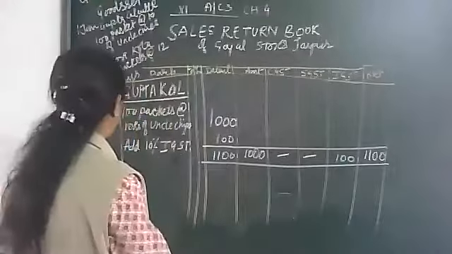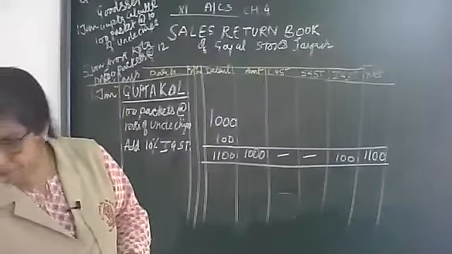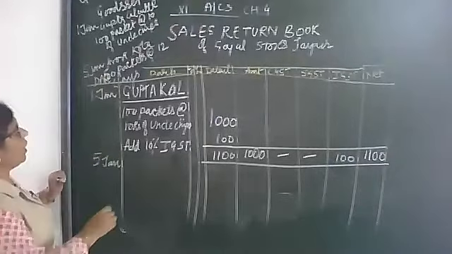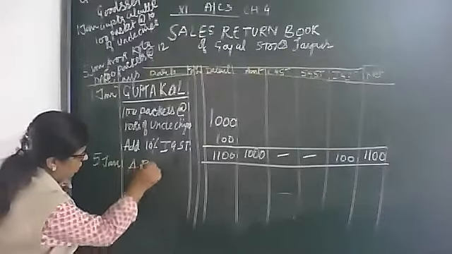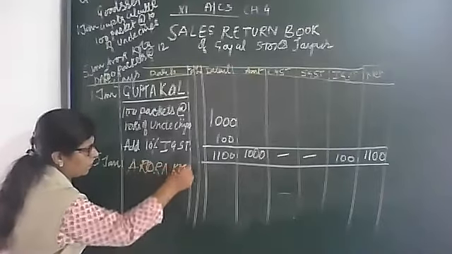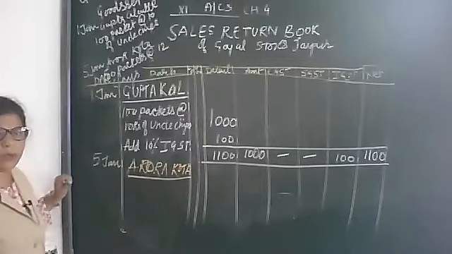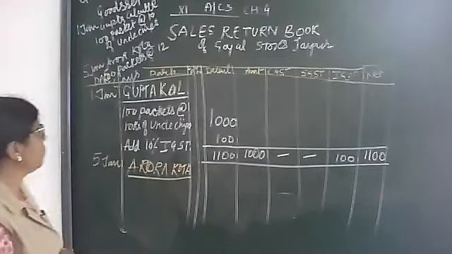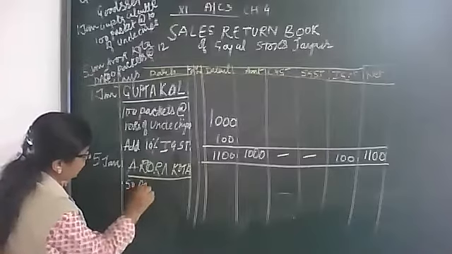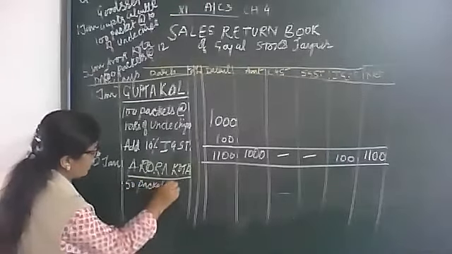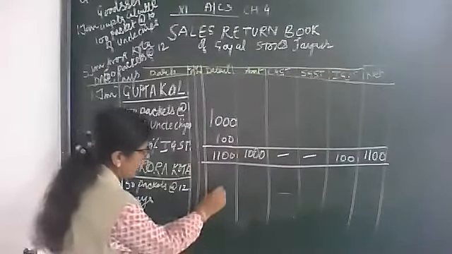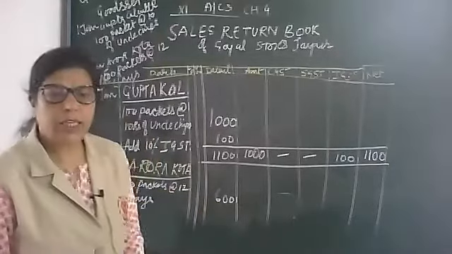Okay. Now next, for 5th January, Aurora Kota. Now for Aurora Kota, what have they done? 50 packets of Lay's at the rate of 12. So 12 fives are 60, that is 600.